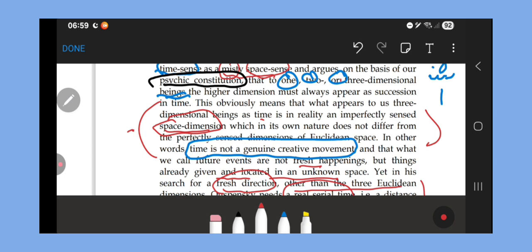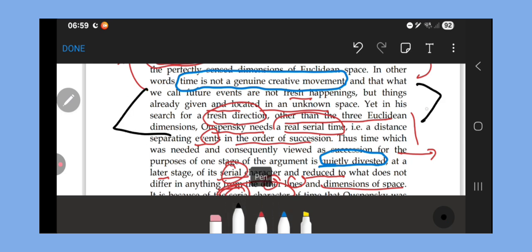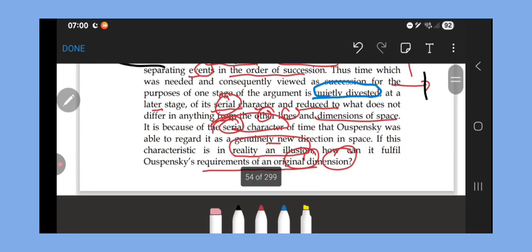So in other words, time is not a genuine creative movement, and what we call future events are not fresh happenings, but things already given and located in unknown space. So that brings us back to the same objection which he raised against Einstein. Yet in his search for this fresh direction, other than the three Euclidean dimensions, Ouspensky needs a real serial time, that is, a distance separating events in the order of succession. Thus, time which was needed and viewed as a succession for the purpose of one stage of the argument is quietly divested at a later stage of its serial character and reduced to what does not differ in anything from other lines and dimensions of space.